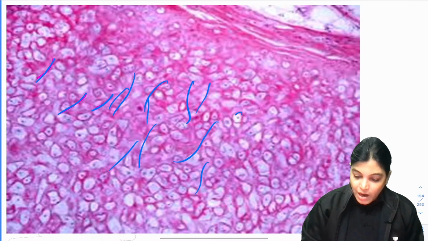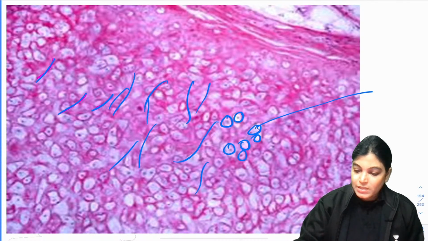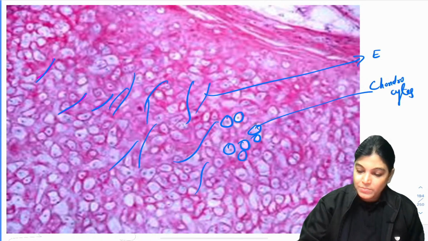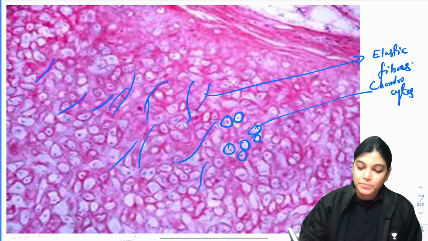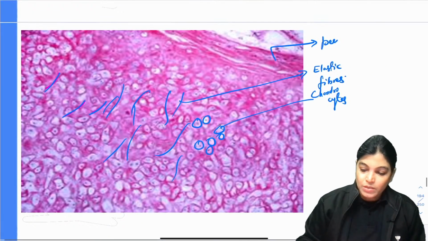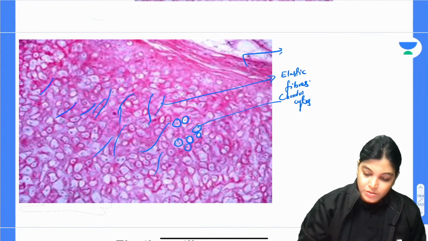Okay, this rounded structure which you are seeing is so many of the chondrocytes. So this is a slide which is having many chondrocytes, the cells of the cartilage. This is having many elastic fibers running. The entire image of the slide is bright pinkish in color, and this is the outermost perichondrium. What is it? This is the outermost perichondrium. So this is the perichondrium.